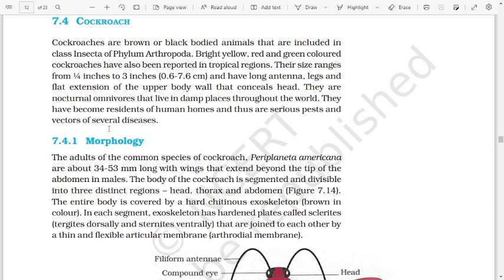Morphology. The adults of the common species of cockroach, Periplaneta americana, are about 34 to 53 millimeters long, with wings that extend beyond the tip of the abdomen in males. The body of cockroach is segmented and divisible into three distinct regions: head, thorax, and abdomen.